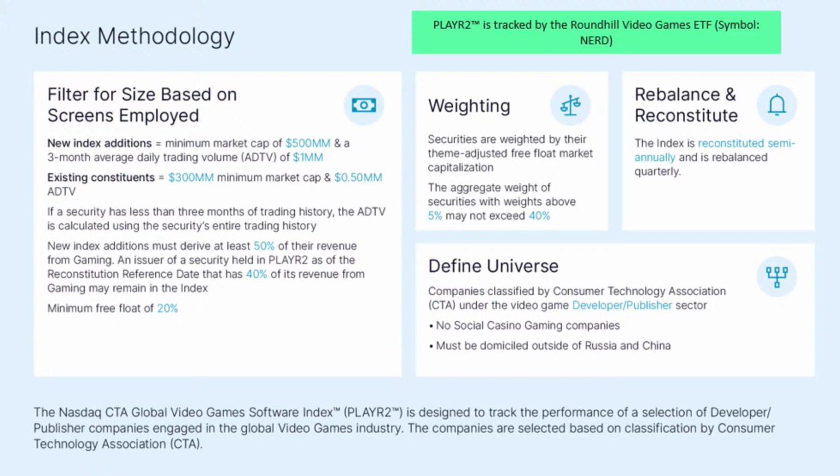We have some liquidity constraints here on the index. New index additions need to have a minimum market cap of about $500 million and a three-month average daily traded volume of 1 million. The weighting scheme, we're using a theme-adjusted free float market cap, and we don't have any single stock weighting limits, but the aggregate weight of securities with weights above 5% may not exceed 40%. So we do have the ability to kind of overweight some of those names at the top.